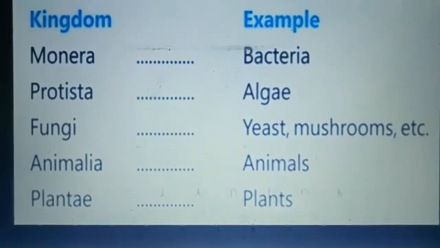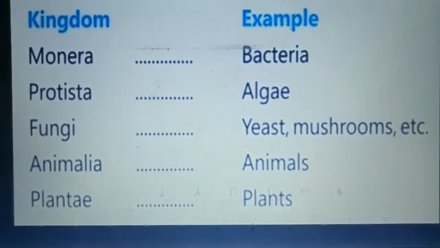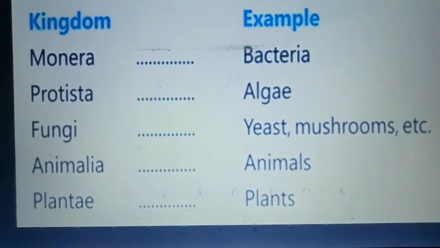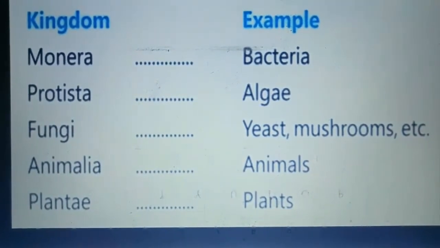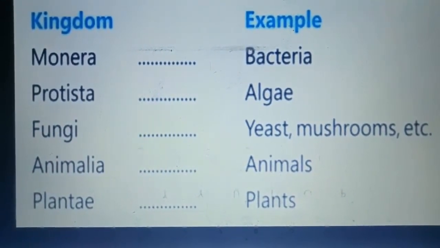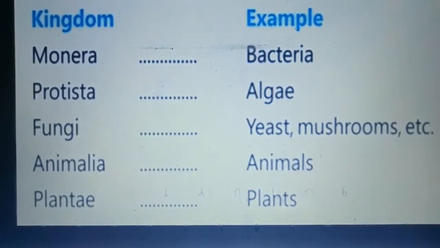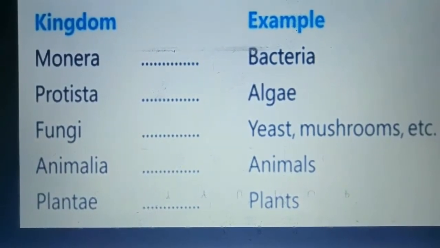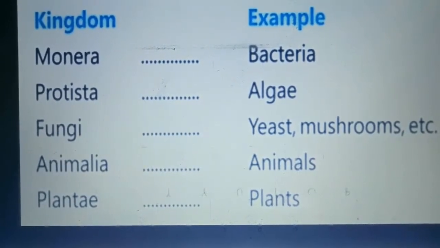Here you can see the five kingdoms and their examples. The first one is kingdom Monera. The example of this kingdom is bacteria. Bacteria are unicellular organisms. Unicellular means that it consists of a single cell. So the kingdom name is Monera and its example is bacteria. Next is Protista, the second kingdom. All the algae are present in kingdom Protista. Like bacteria, algae are also unicellular, but some algae are multicellular organisms, and they are found everywhere.